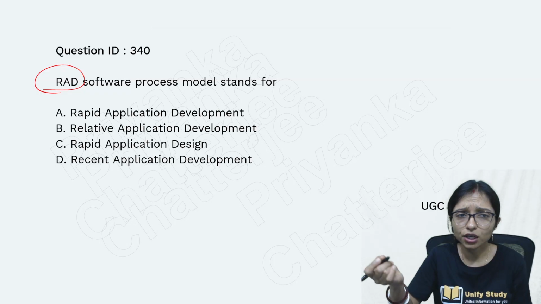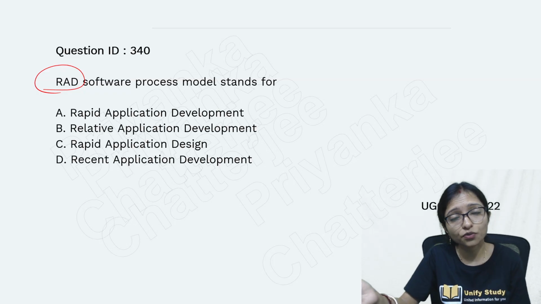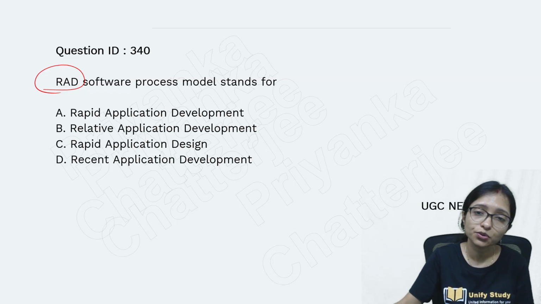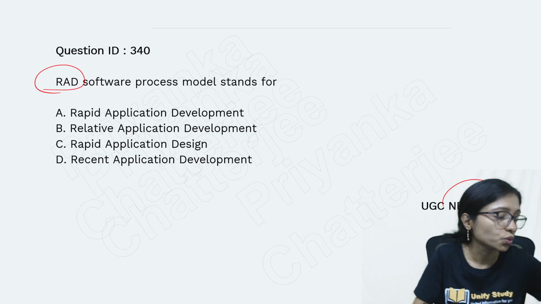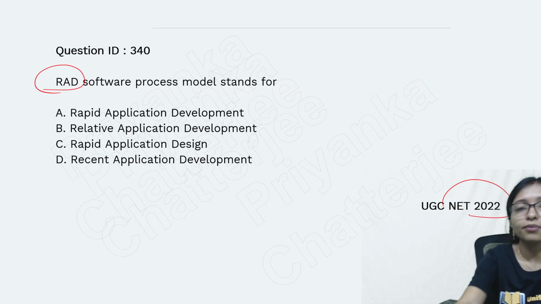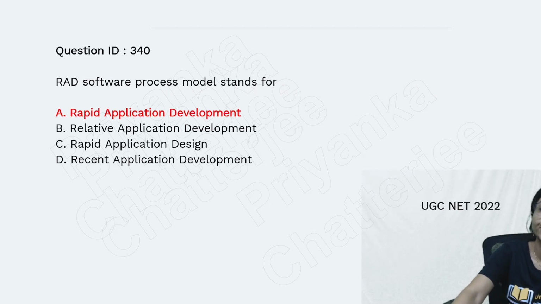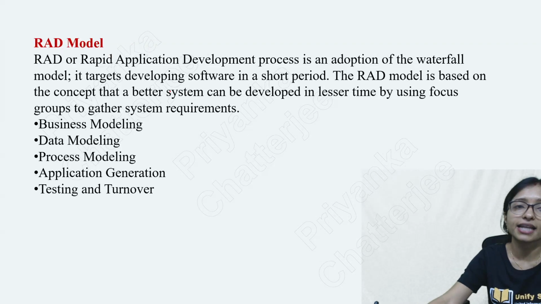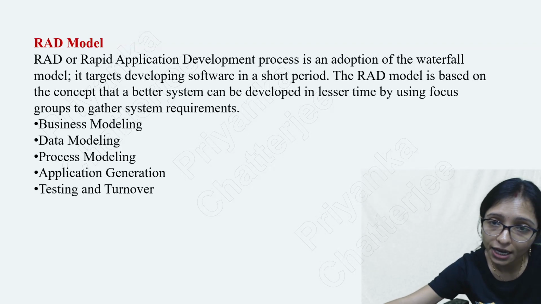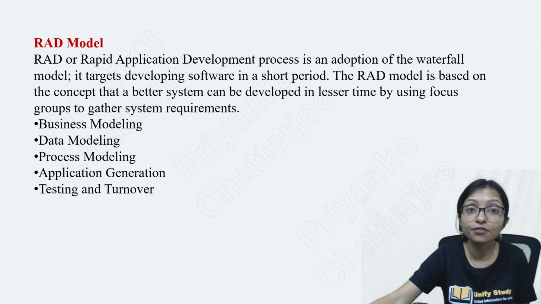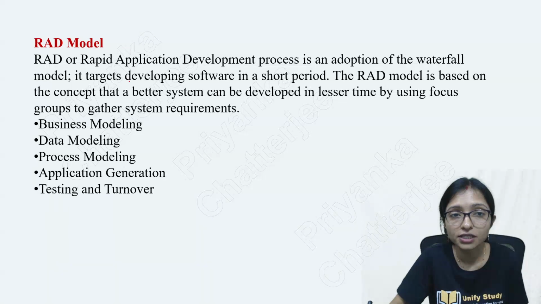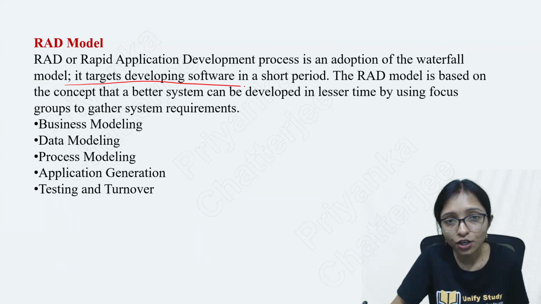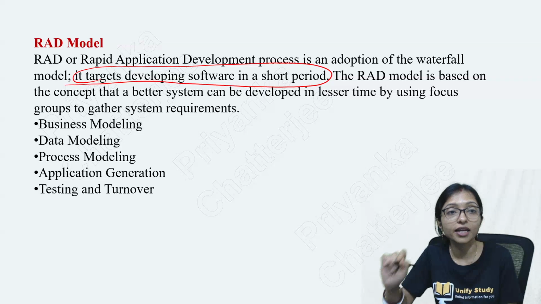Now the RAD model. What is the RAD model? What is the full form of RAD model? This is the question of UGC NET 2022. Yes, RAD is rapid application development. When is it useful? When you have to deliver a big project in a short period of time. This is the keyword. The target of developing a big project in a short period of time, then you are going with